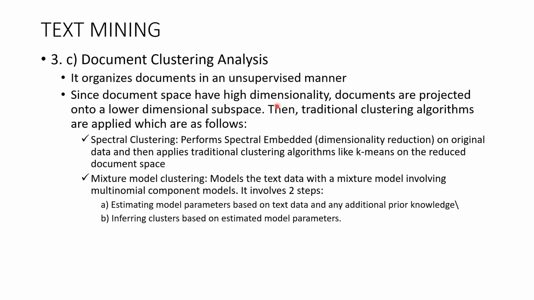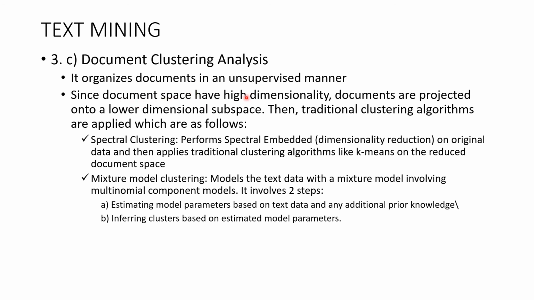Since the document space has high dimensionality, documents are projected onto a lower dimensional subspace. Then traditional clustering algorithms are applied. The number of features for a document will be very high, because one document might have lakhs of words, or a million, or even thousands of paragraphs.